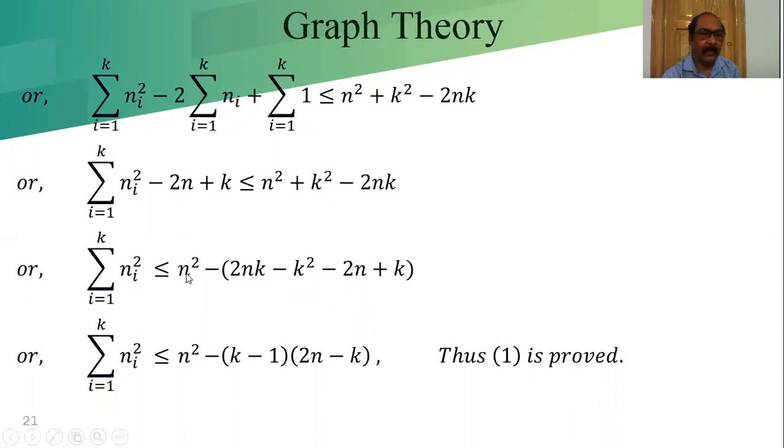So after simplifying and factorizing, we get summation i equals 1 to k of ni square less than or equal to n square minus (k minus 1) times (2n minus k). Thus one is proved. We need this proof. This part is less than or equal to this part. It is proved. That is our first inequality.